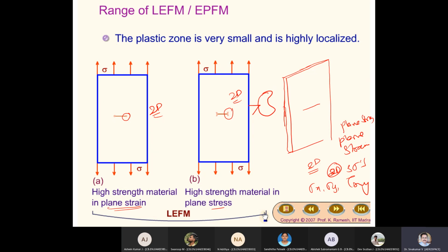So this is high strength material. Here we have to go for LEFM. That's what it is saying. In this kind of material and loading, we can go for LEFM.